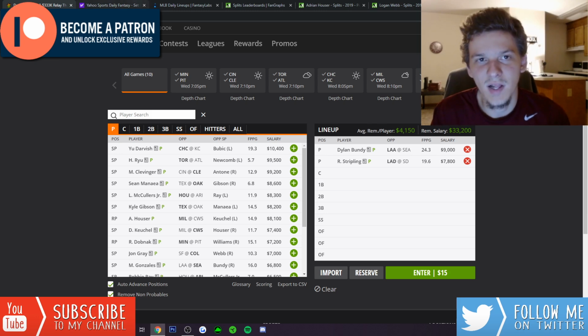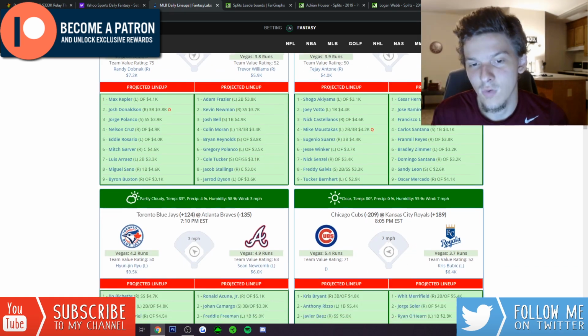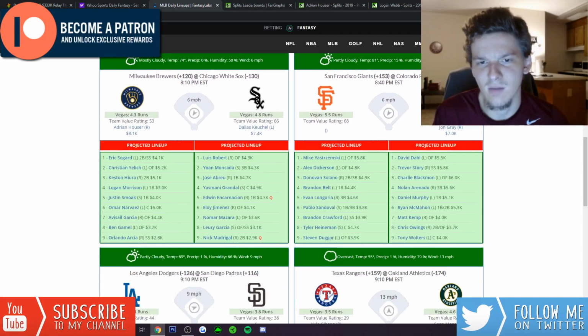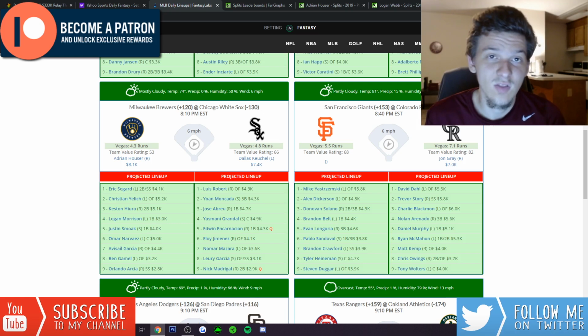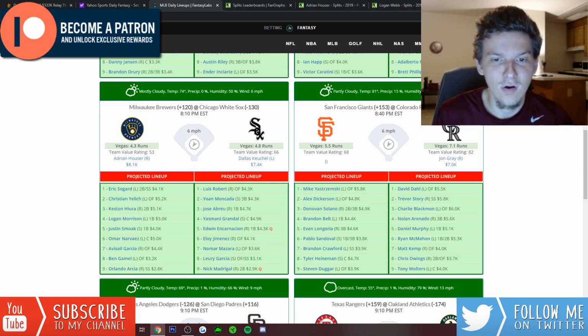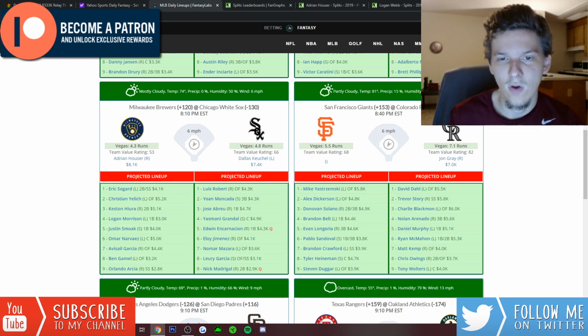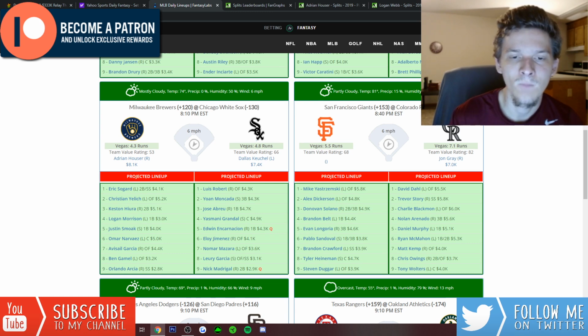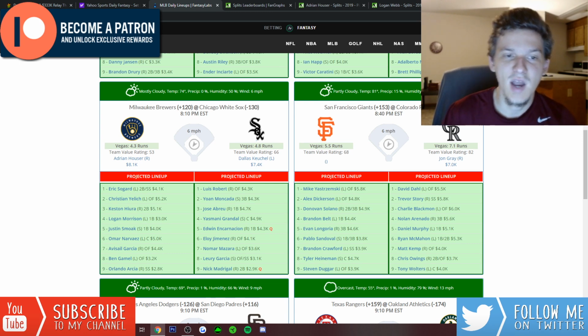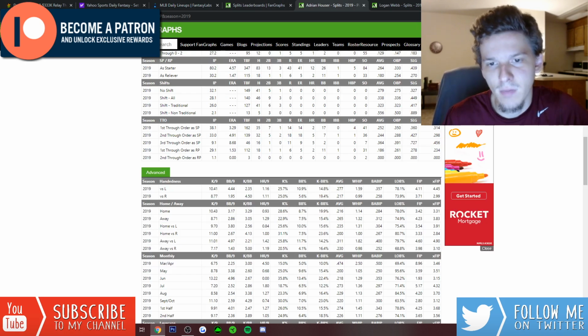So one team that I like quite a bit, not going to go with Coors Field just yet. We'll talk about Coors in a second. But first off, I really like the White Sox here. I think they might be a team that goes somewhat overlooked today. They only have a 4.8 implied run total. I like this spot for them against Adrian Hauser. Adrian Hauser is not a bad pitcher by any means.